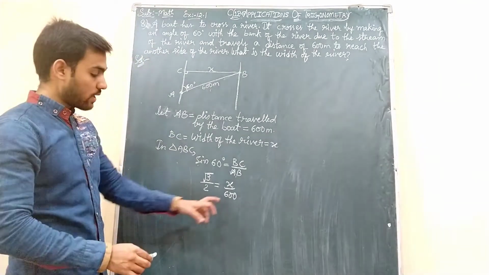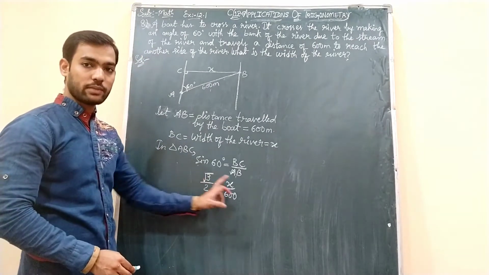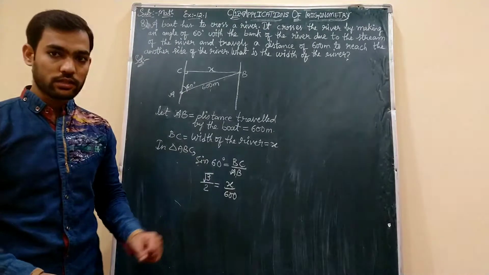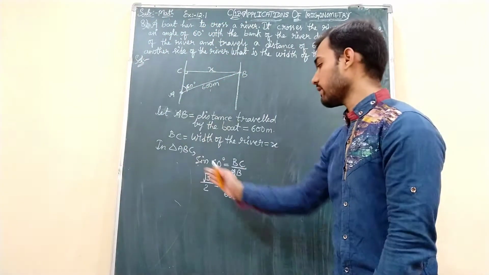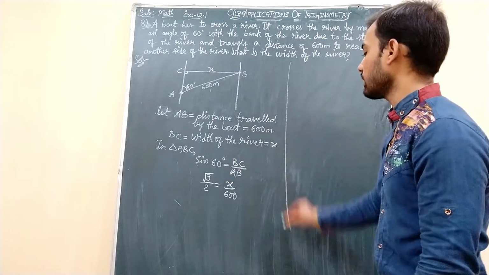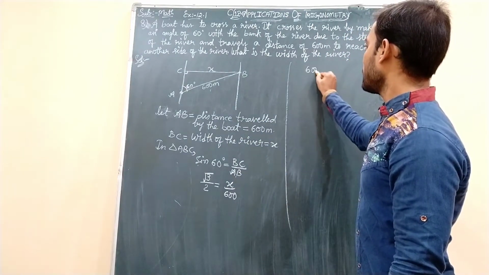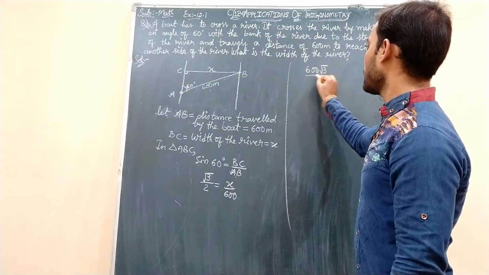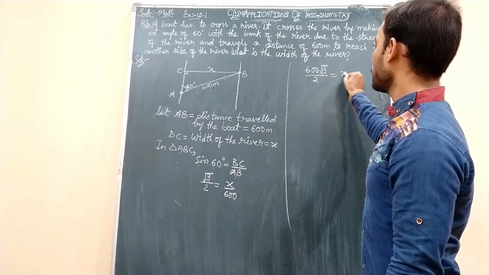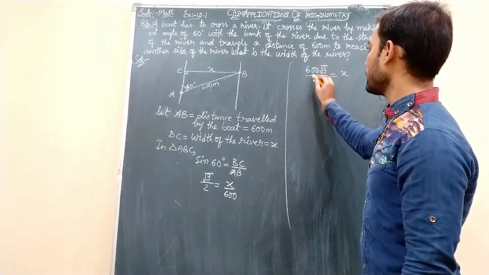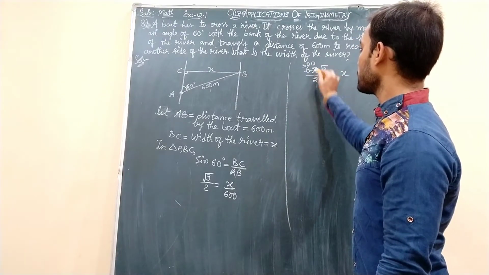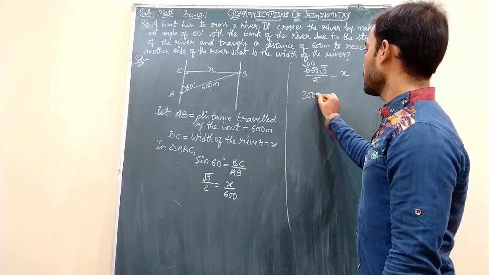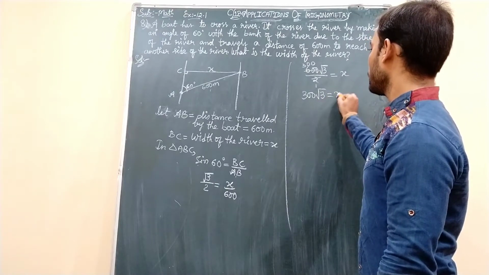Okay students, now I transpose this 600 towards this side because I need to find out X. So 600 was in division on the right hand side. When I transpose it to the left hand side, it gets multiplied with this √3. So 600√3 divided by 2 I will get, which equals X. Now cancelling 2 and 600, 2 ones are 2, 2 threes are 6, zeros are 0, zeros are 0. So 300√3 equals X.